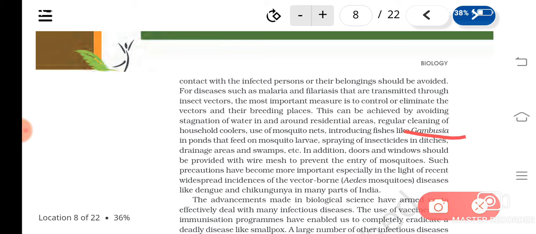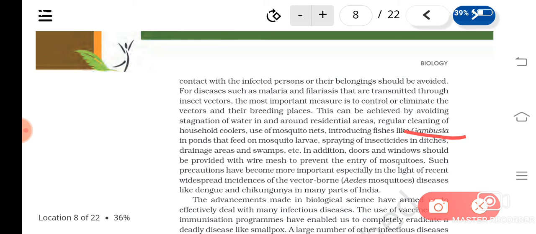So all these are very important. Spraying insecticides in ditches, drainage can be done. Doors and windows can be protected by wire mesh, which prevents the entry of mosquitoes.